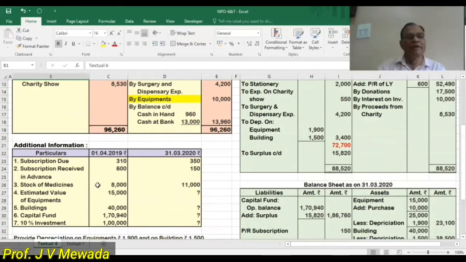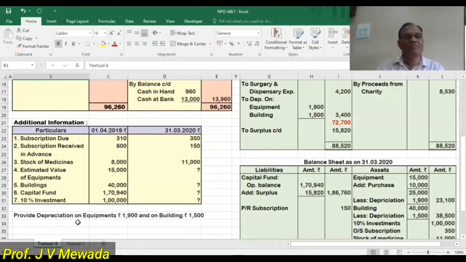Then we are having stock of medicines, opening stock of medicine and closing stock of medicine. Then at the beginning of the year, the value of certain fixed assets is given to us: value of the equipment, value of the building, value of the investment, and we are given the value of the capital fund. And then at the last we are told to provide depreciation on equipment and building.